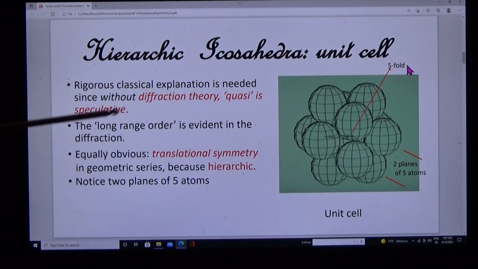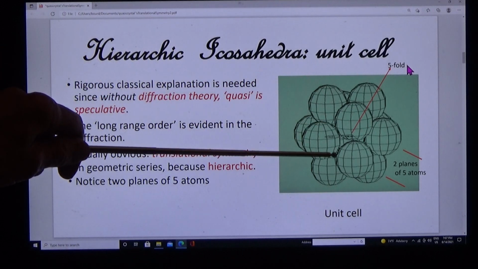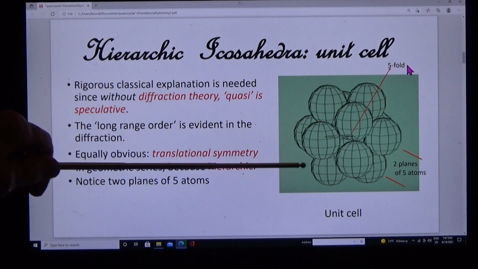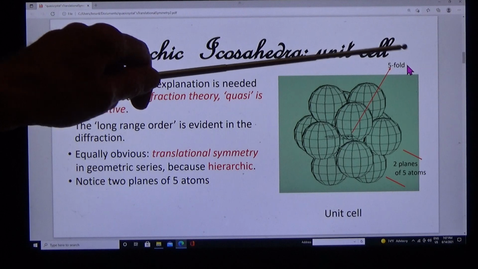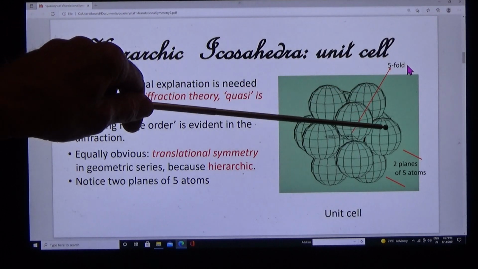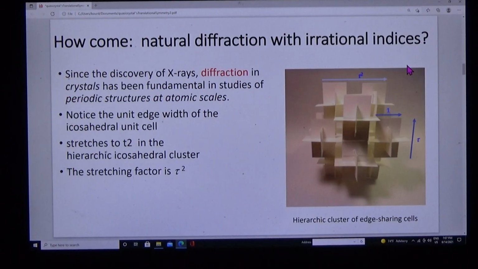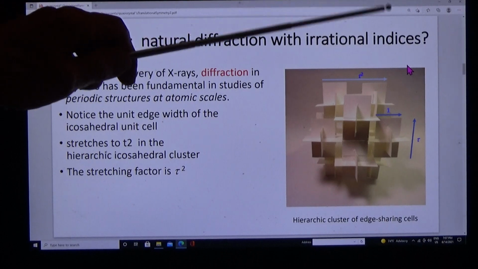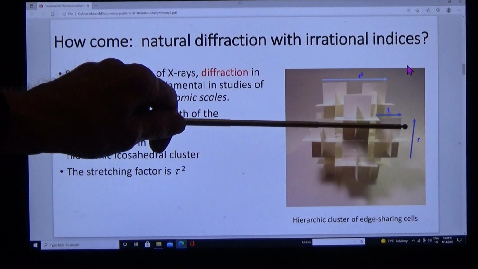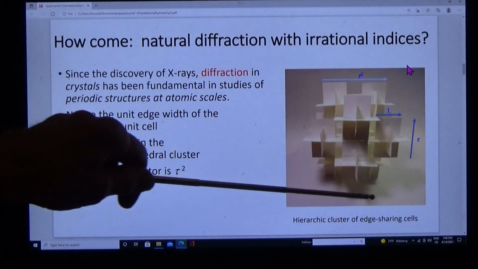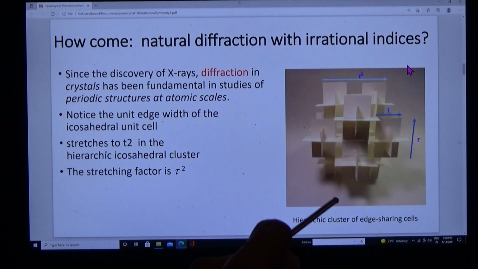Start with the unit cell: manganese at the center, surrounded by 12 aluminum atoms closely packed. The unit cell is edge-sharing, so the stoichiometry is aluminium 6 manganese. And notice this feature that normal to the 5-fold axis is a circle of 5 aluminum atoms. 2 circles of 5 aluminum atoms. We're going to see those again. And the cluster is hierarchically arranged. The unit edge width of the icosahedral unit cell stretches to tau squared in the icosahedral cluster, and in the supercluster, tau to the power 4, etc., etc.